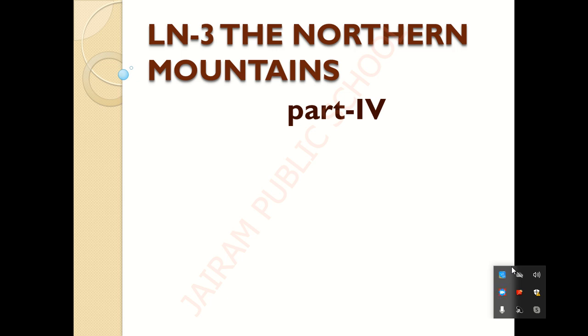So already we have learned part 1, part 2 and part 3 of this lesson, isn't it? So what are all the things we learned in those parts? We have seen what is meant by Northern Mountains and what is the specialty about the Himalayas, and generally what are the different ranges we find in the Himalayas, isn't it?